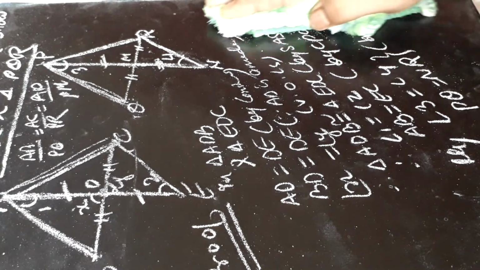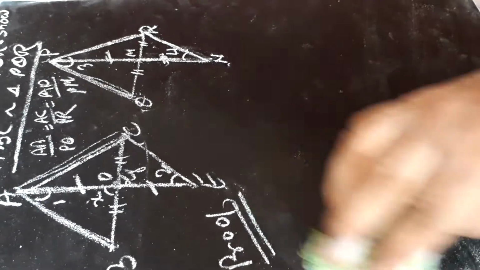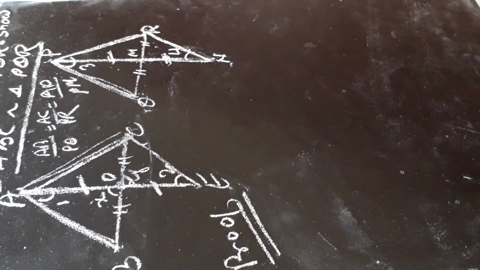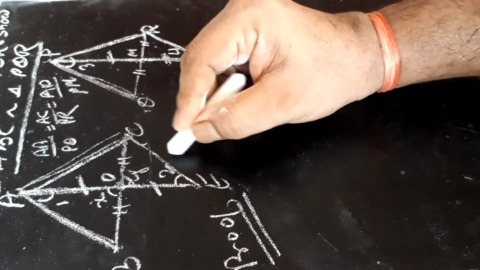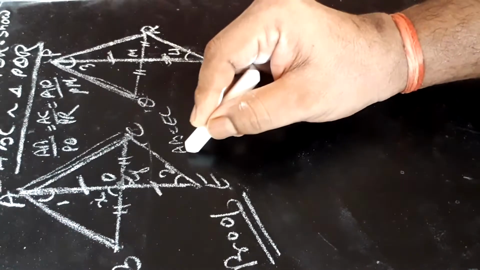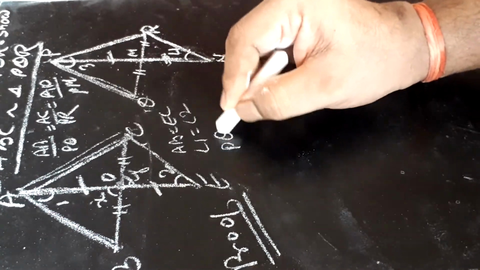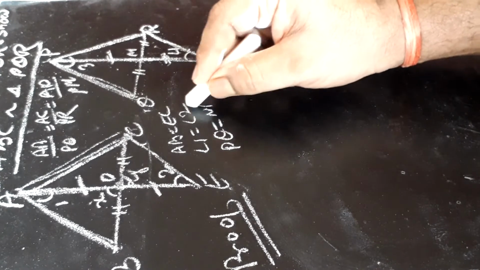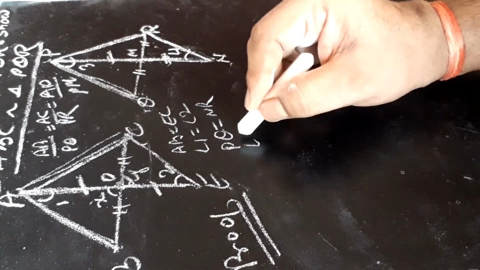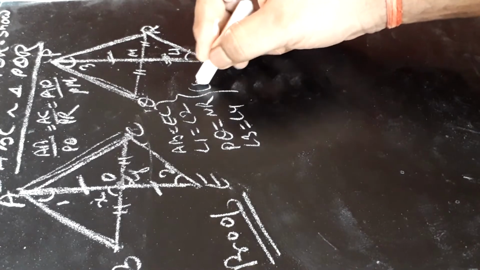Here we have proved AB is equal to EC, angle 1 is equal to angle 2, PQ is equal to NR and angle 3 is equal to angle 4 by CPCT.